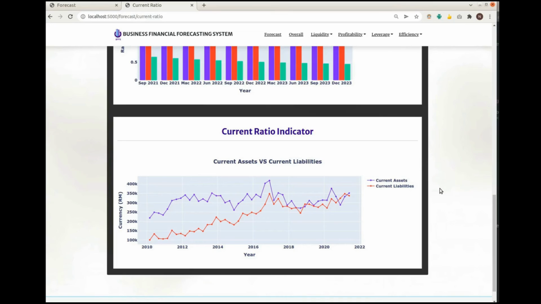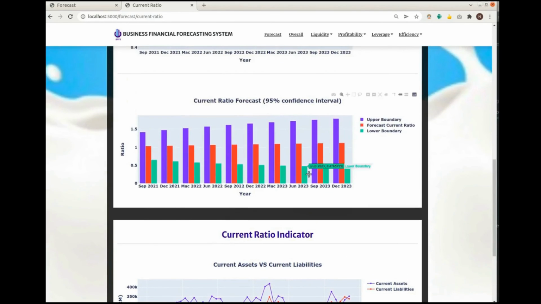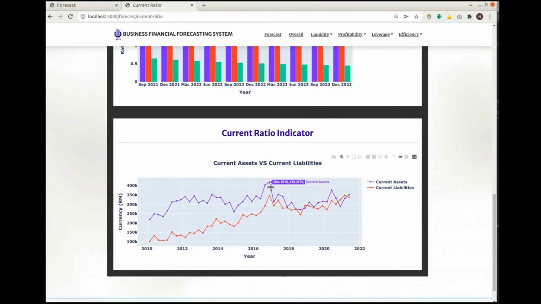This shows that in order to increase or decrease the ratio, they must take action on these indicators. Also, when the user touches the line graph and the bar graph, it displays information for the specific value, such as the date and the ratio value.